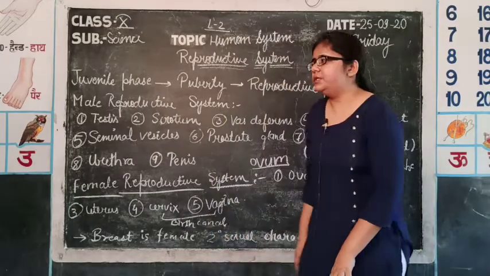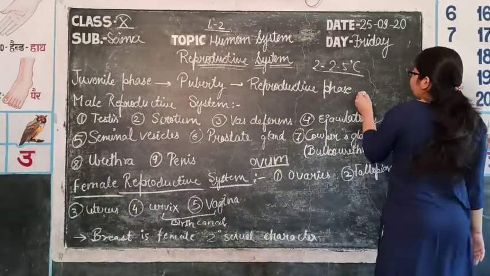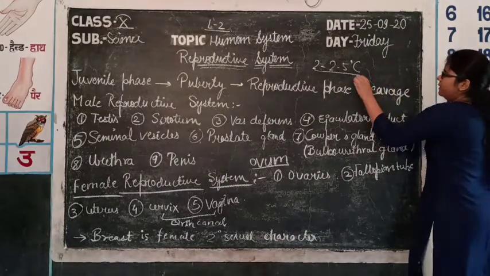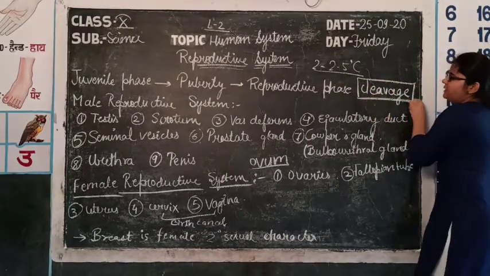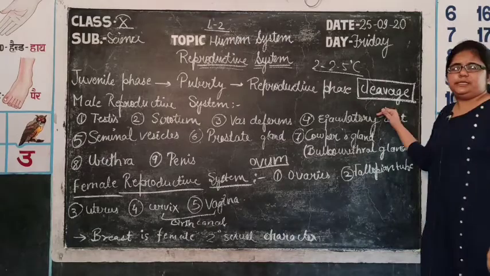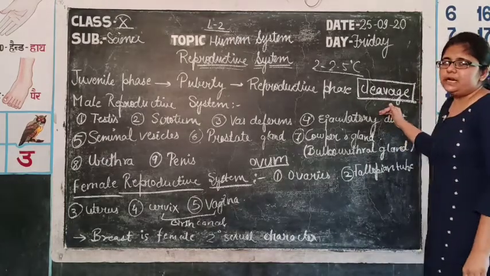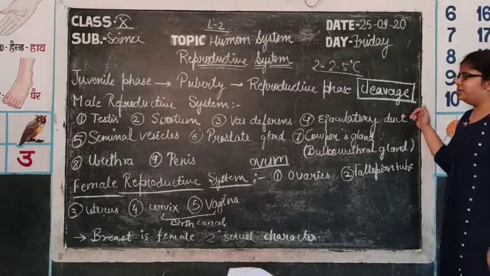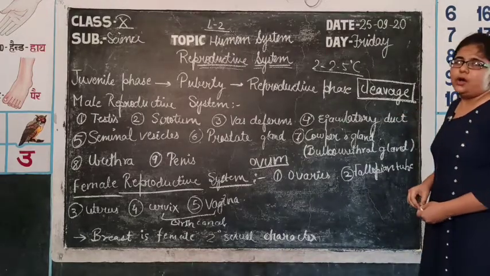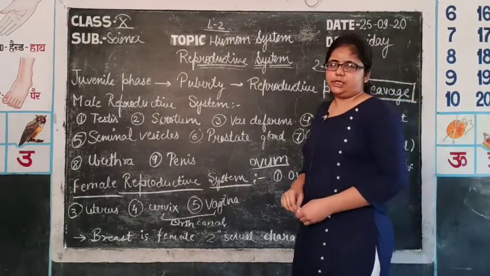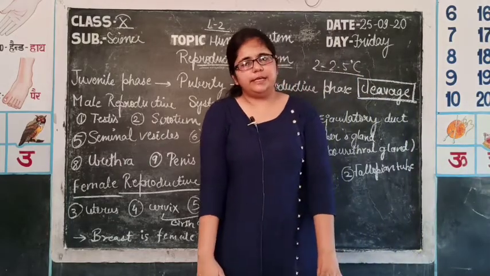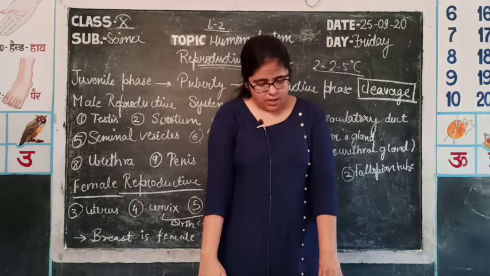There is a special division present in the zygote, which is cleavage. Cleavage is a special division which is present in the zygote. These are rapid mitotic divisions in the zygote which lead to the formation of morula. Morula is an 8-celled structure of the embryo. Then it further divides and forms blastula.